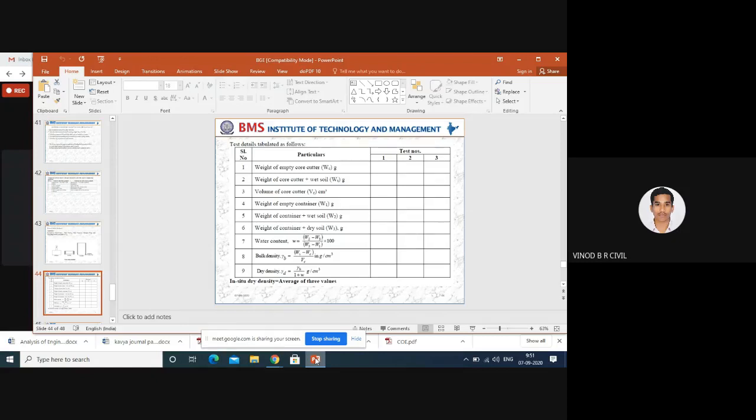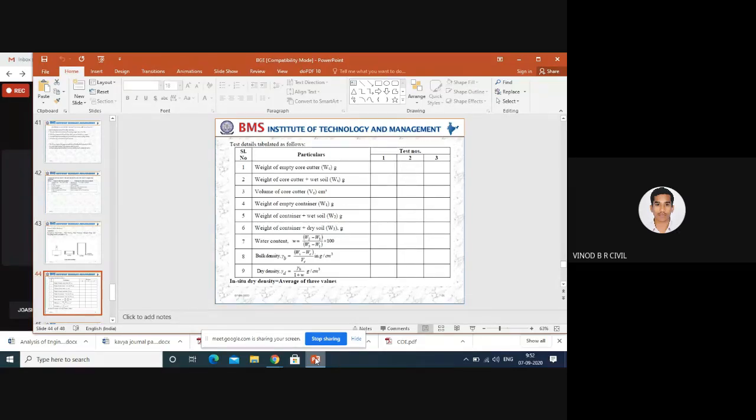Then cup plus dry soil, after 24 hours. With the help of cup plus dry soil we can find the water content, using the expression: cup plus wet soil minus cup plus dry soil, divided by cup plus dry soil minus the empty weight of the cup. Next is the bulk density. In the first class I gave the example of garden soil.